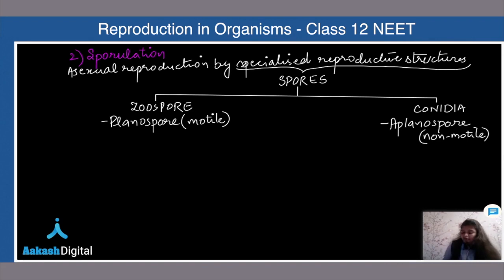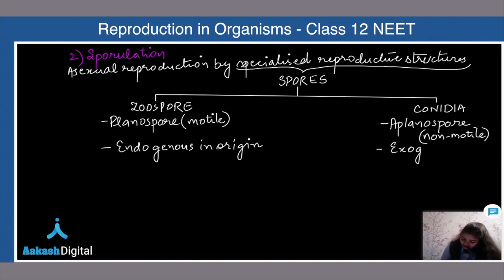Then zoospores are endogenous in origin. Conidia, they are exogenous in origin.